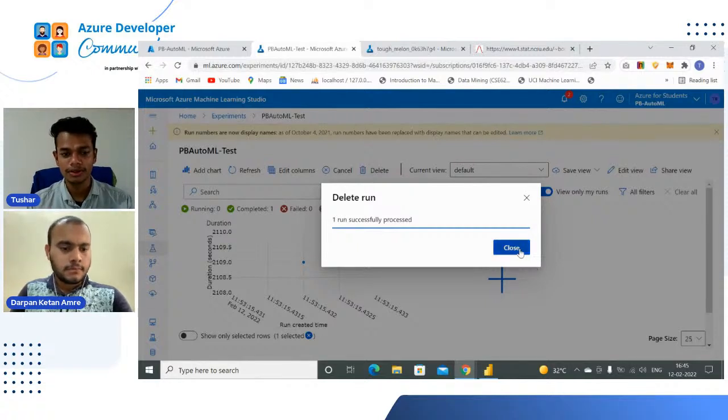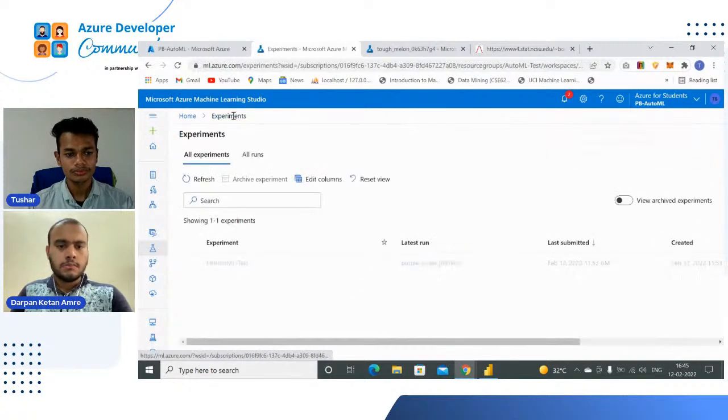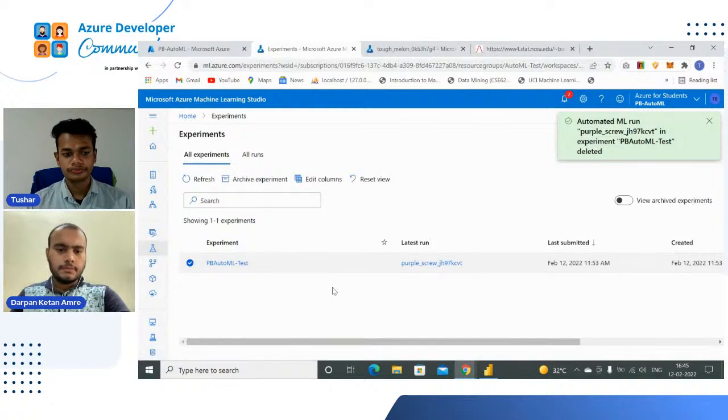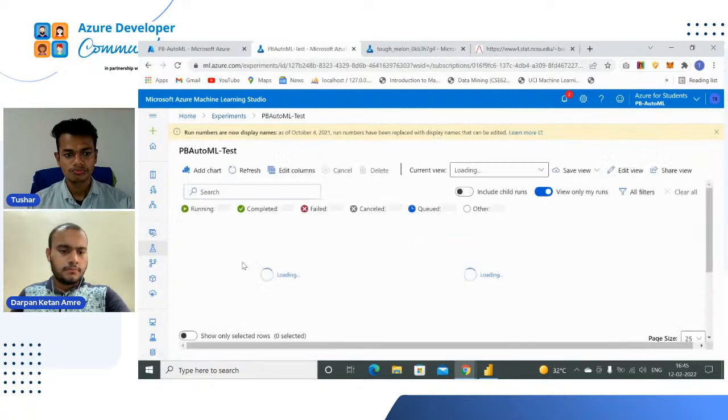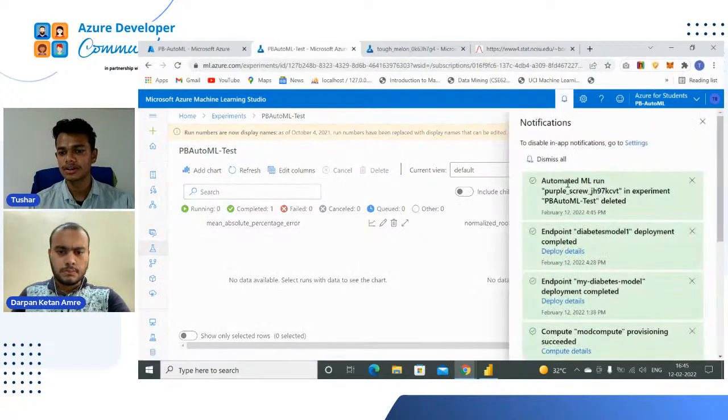See, it's successfully deleted. It's already deleted, right? We don't have any notification bar, and we can also see that it is deleted.